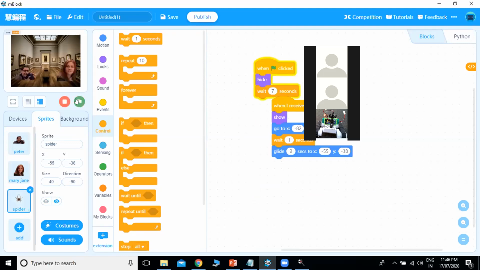One day Peter Parker and his friends went to museum. Peter Parker was clicking photos of his friend Mary Jane. Suddenly a spider came from above and bite on Peter's finger.